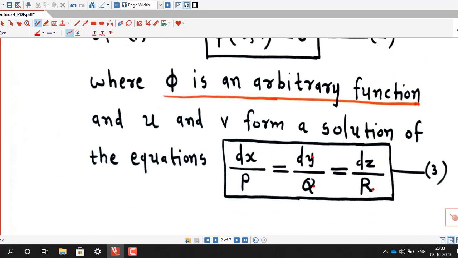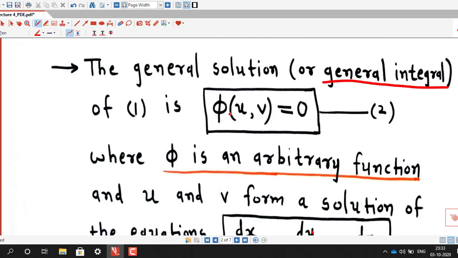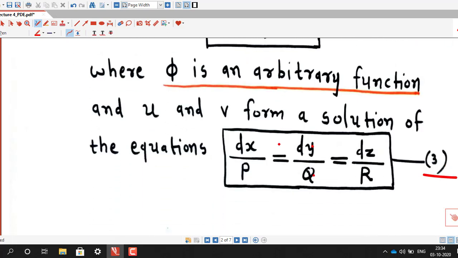After solving these equations, which are written in number 3, we can find small u and v, and after finding small u and v, the general solution can be written in this form, where phi is an arbitrary function.